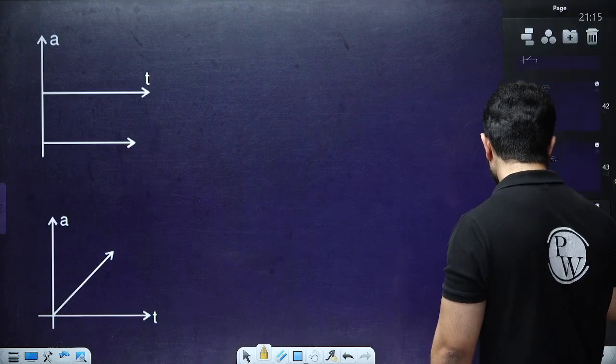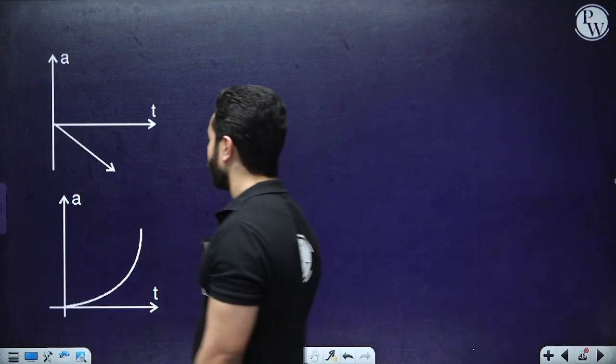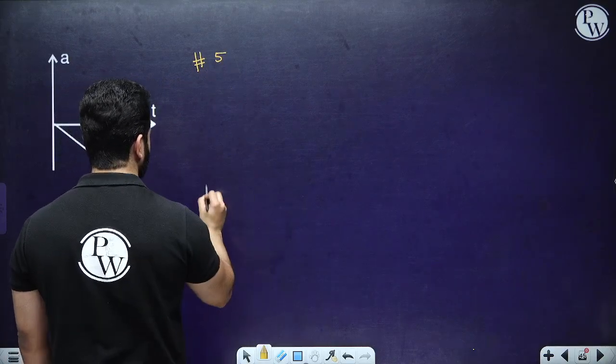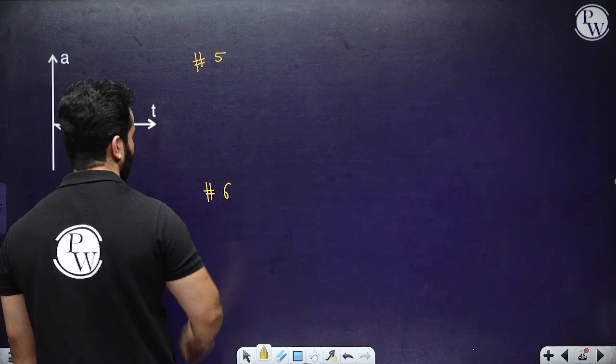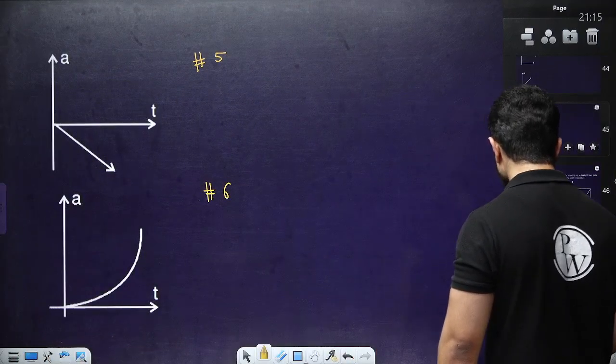All right. So with this, friends, I think we have done almost everything. Going to give you these two in homework as well. This is 5 and 6. Hopefully you can do it, right? And with this, we are going to complete this chapter now.